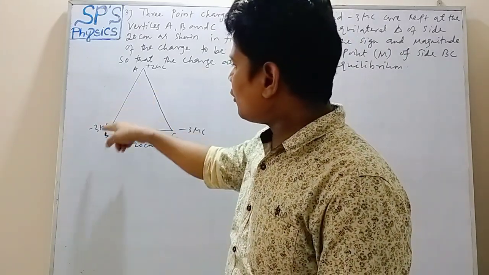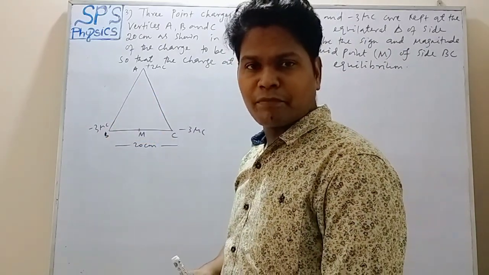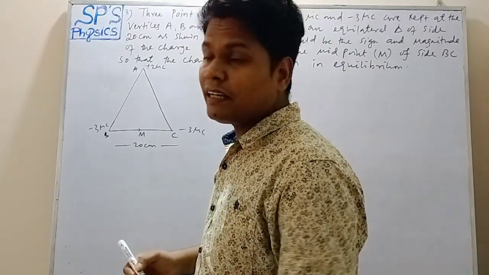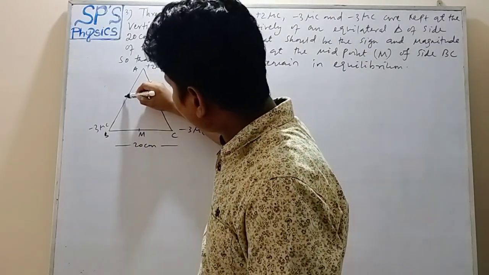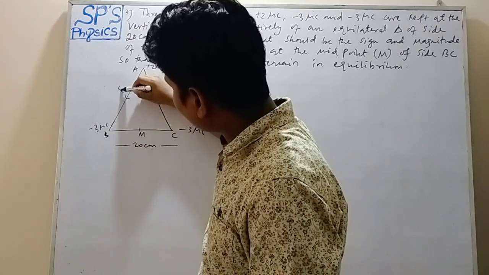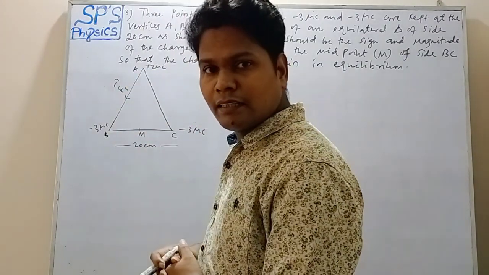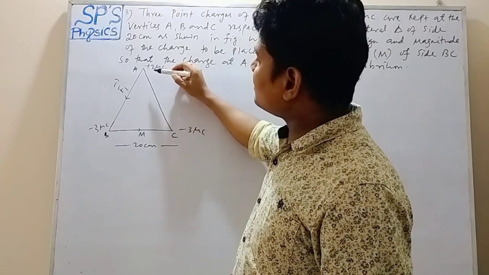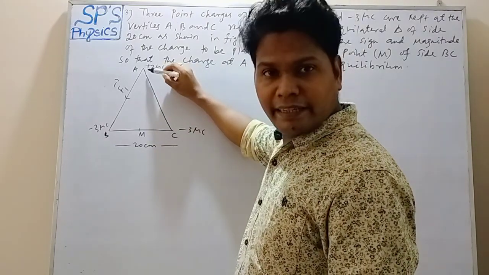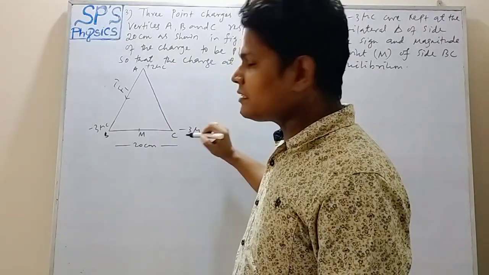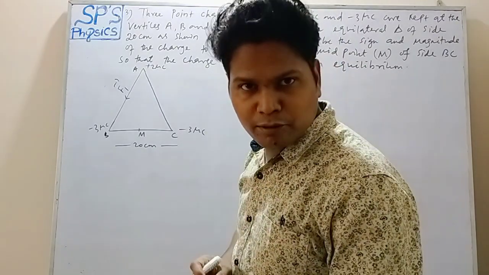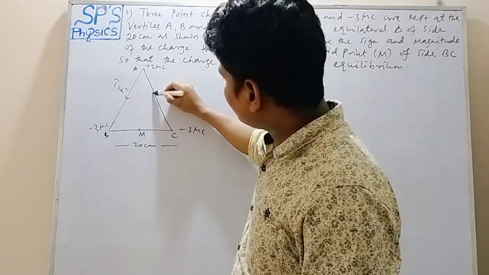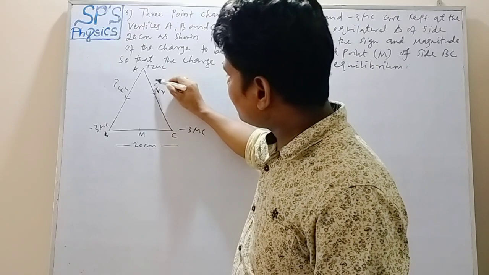So these are opposite charges, so the force should be acting along this direction inward, that is F1. Similarly, the force on the 2 microcoulomb charge at A due to the charge at C, suppose it is F2, and that force must be acting along this direction, F2.